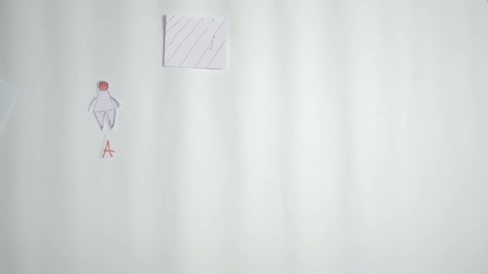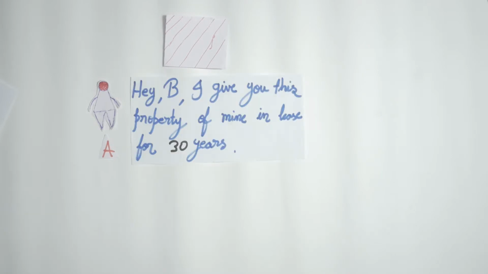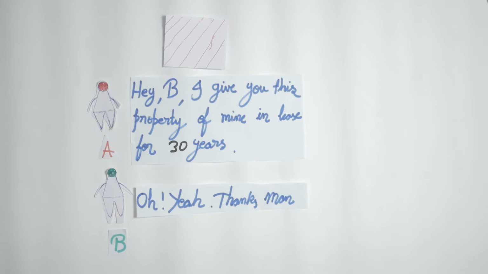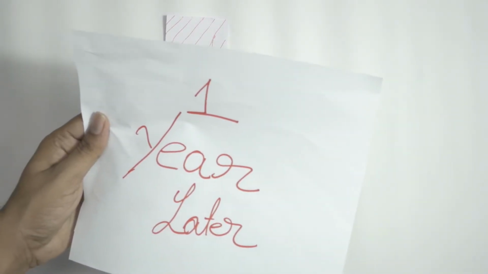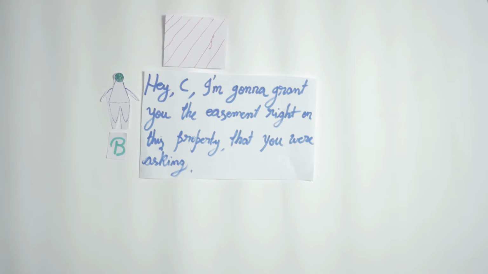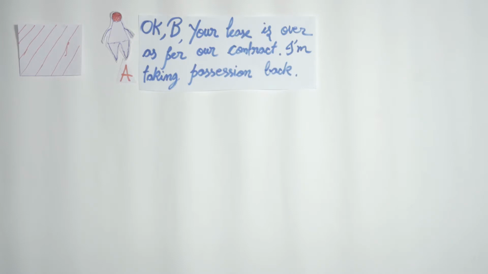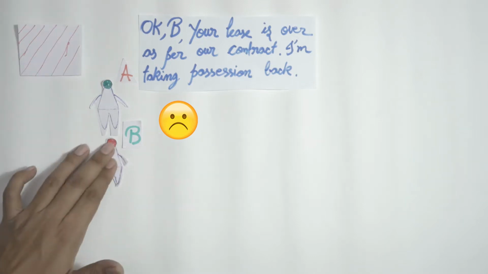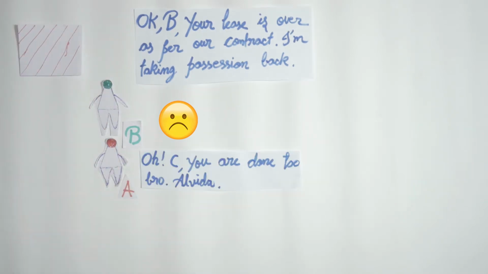Okay, let's see some examples. We'll see two examples, one for the rule and one for the exception. So let's say A gives the property to B in lease for 30 years. Now, after 1 year of granting the lease, B imposes an easement right on that property in favor of C. Now, C uses that easement right for 29 years straight without any interruption. And then the right of B on that property ceases to exist as per the lease between A and B. And with that, the easement right imposed in favor of C will also cease to exist.